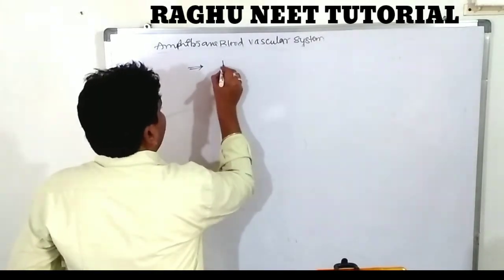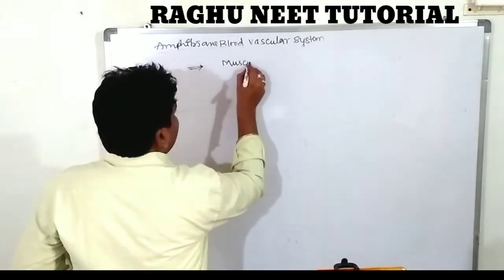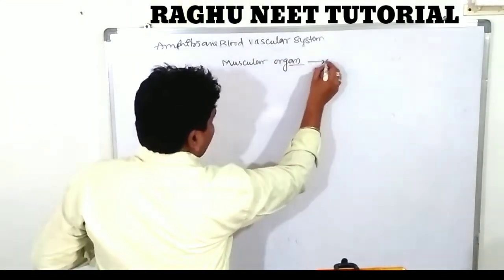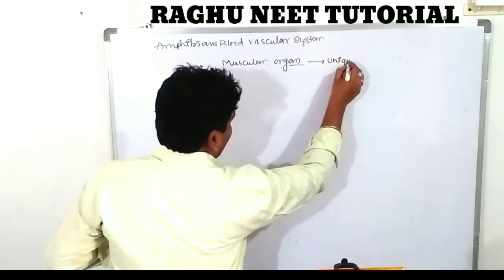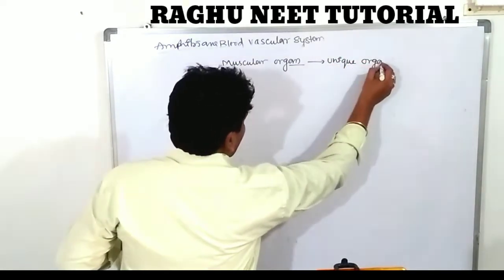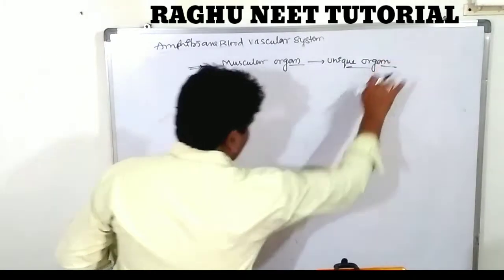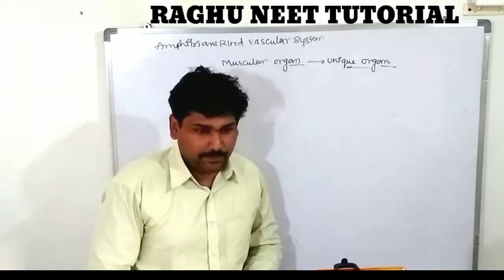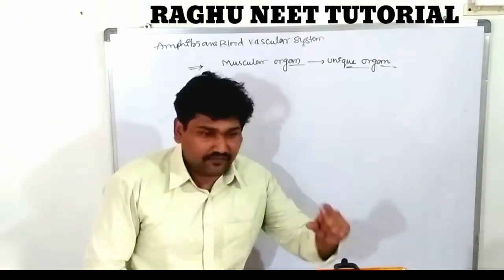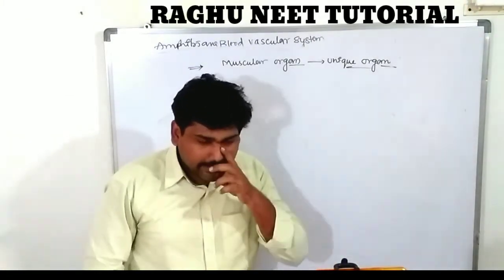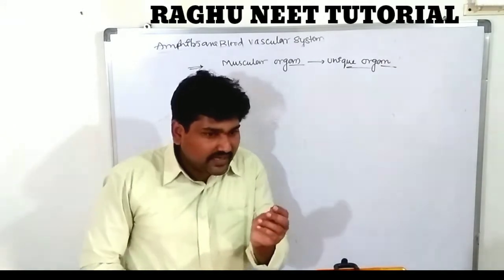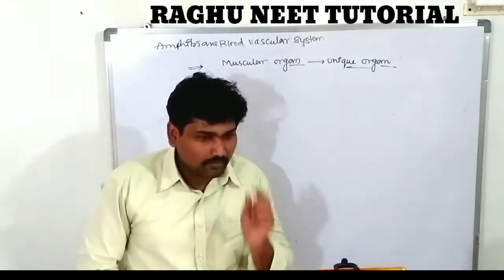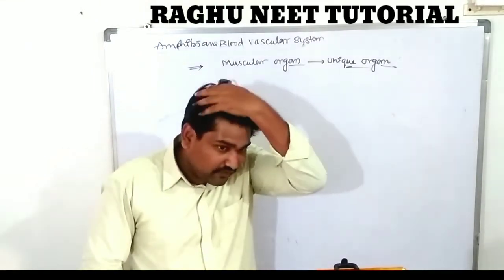First, the heart is a muscular organ. We know that it is a muscular organ. It is a unique organ. Yes or no? Why are we calling it a unique organ? Because it is a special muscle. If you take any meat, you can smash it; more numbers of bristles are there, and these bristles are called myofibrils.